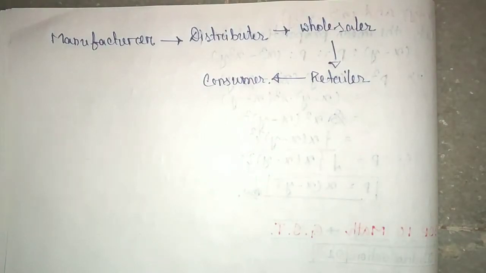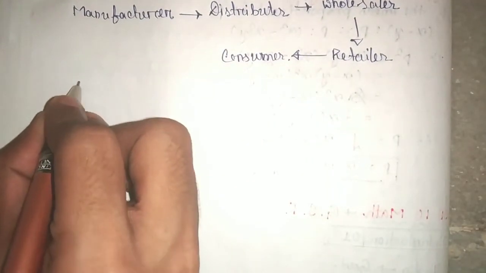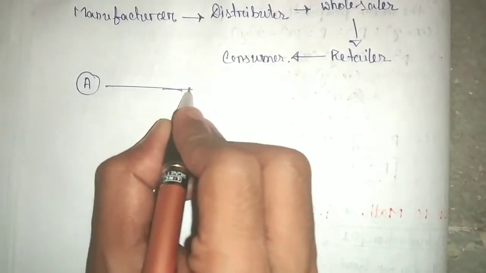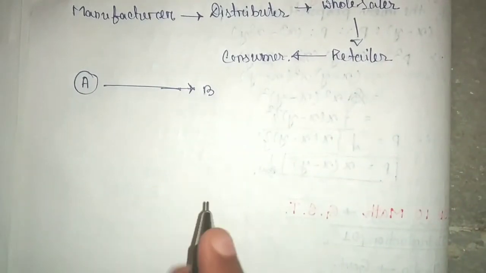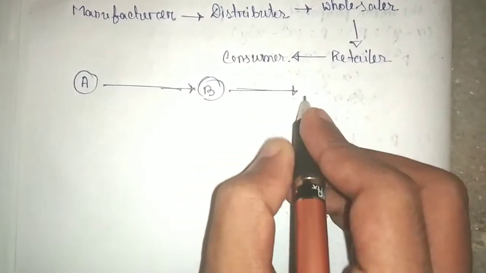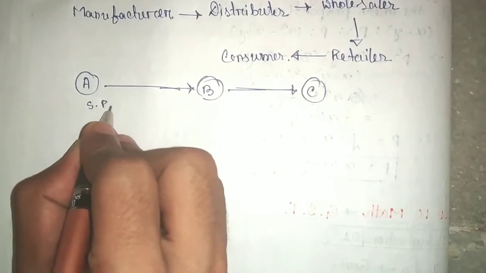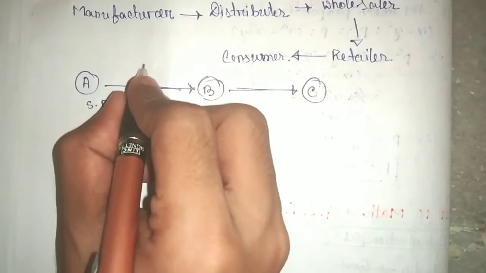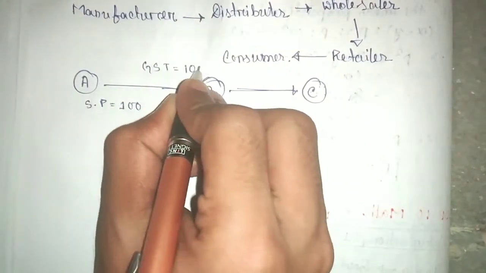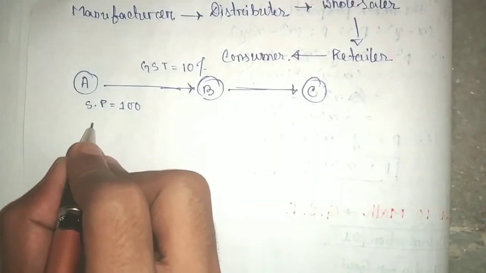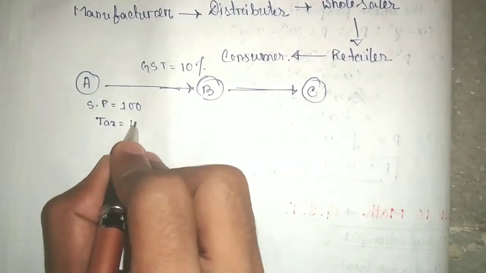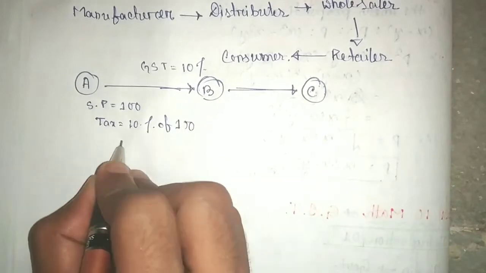So till now we have understood that GST is totally based on percentage. So if the concept of percentage is clear, then you can do it very easily. So for example, A sells a product to B, then B sells the same product to C. The selling price of A, the selling price of that product, suppose 100 rupees, and GST is 10%. So tax is 10% of 100, that is rupees 10.